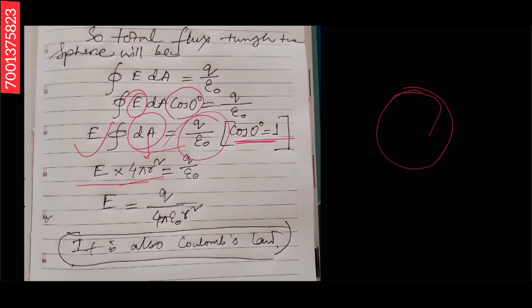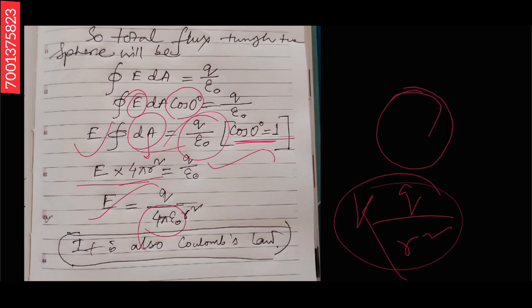So E into 4 pi r squared equals Q by epsilon naught. So E equals Q by 4 pi epsilon naught r squared, that is, K Q by r squared, where 1 by 4 pi epsilon naught equals K. This is also a form of Coulomb's law, so we can prove Coulomb's law from this formula also.